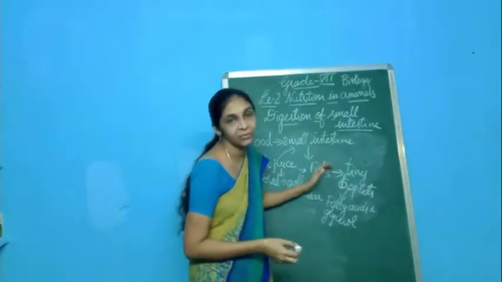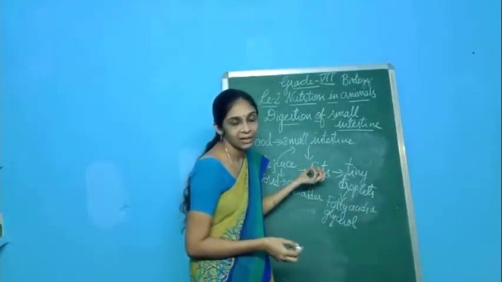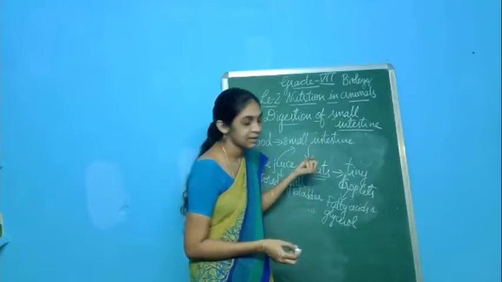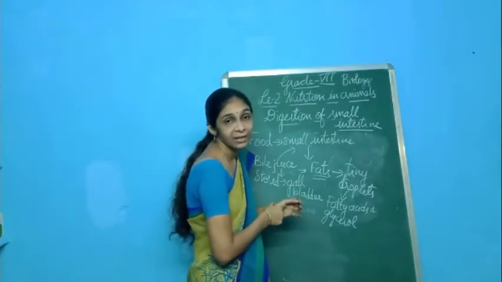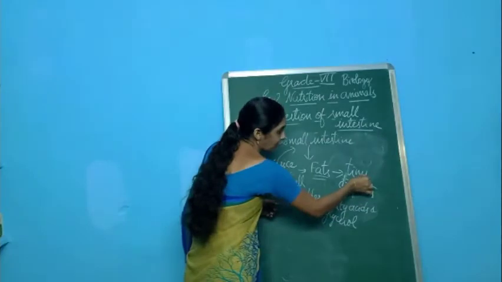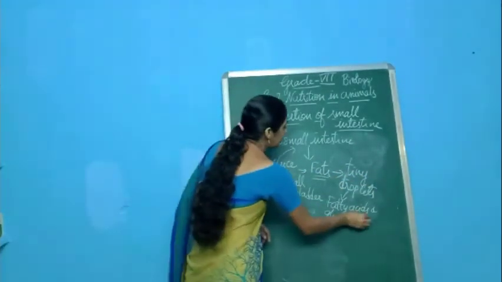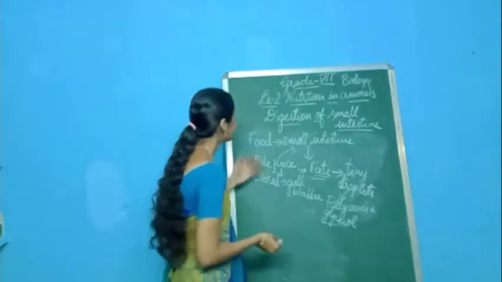The tiny droplets which are produced are easily absorbed by the small intestine cells, and then the small intestine cells may secrete the digestive juices, and they may break down these tiny droplets into fatty acids and glycerol.